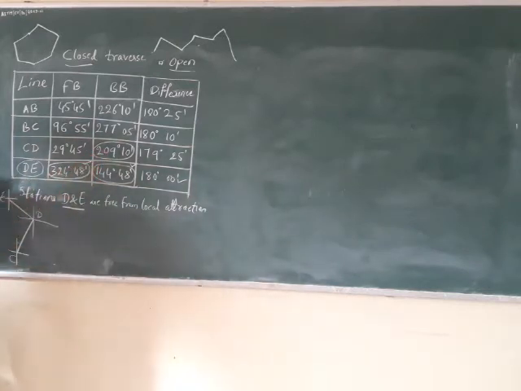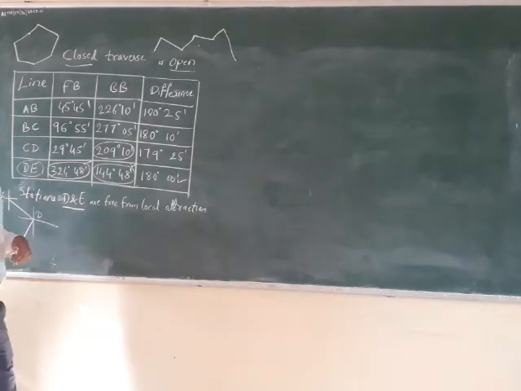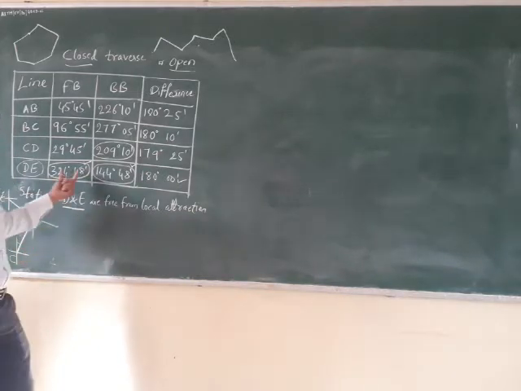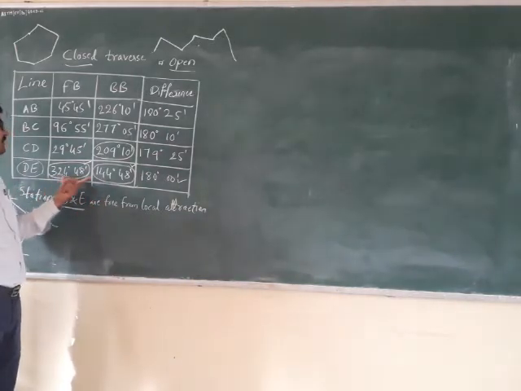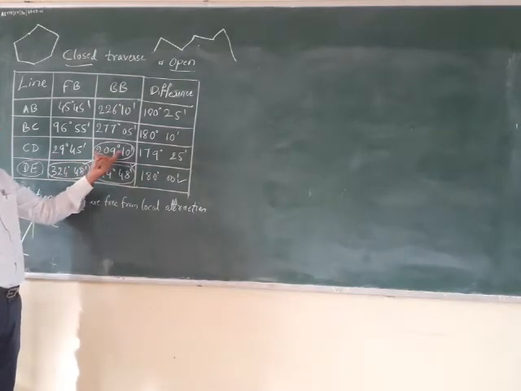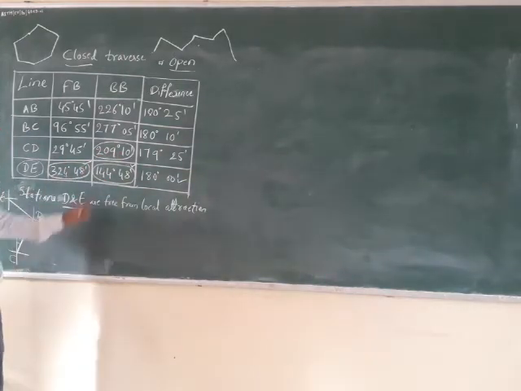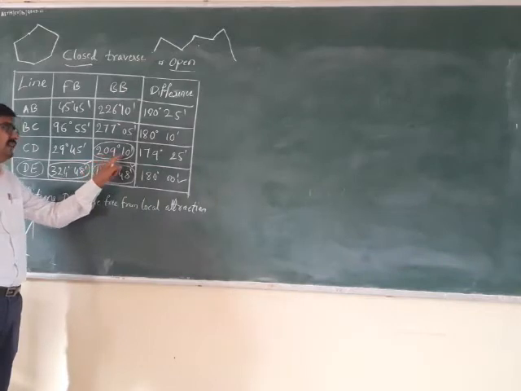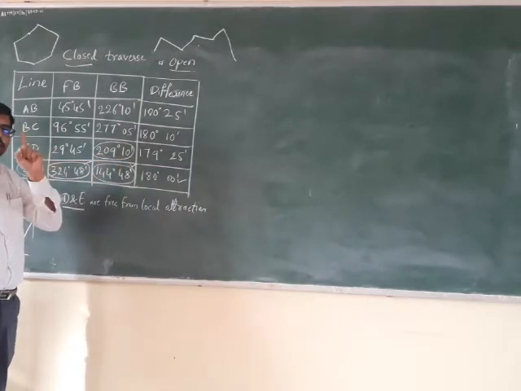Let us see one more, which is, there is no closed traverse. So definitely you are going to have one more here, because if there would be EA, that is closed traverse. If there would be EA, then EA bearing would be the correct bearing. So since here you have open traverse, so these two are correct, and finally there is one more which is going to be a correct bearing. So 209 degree 10 minutes is a correct bearing.